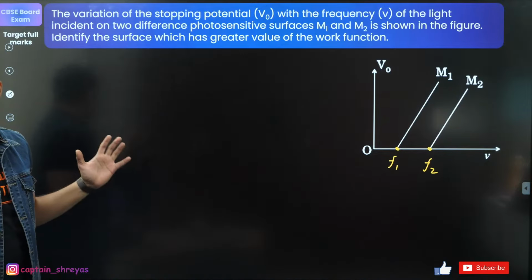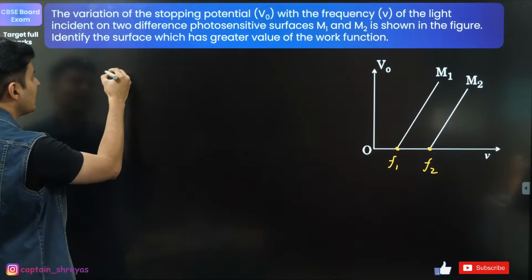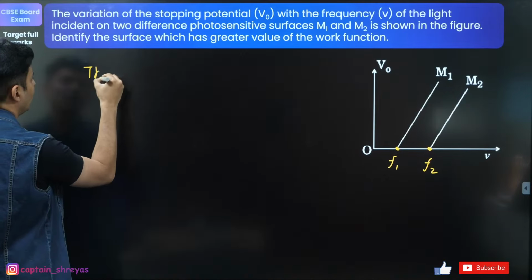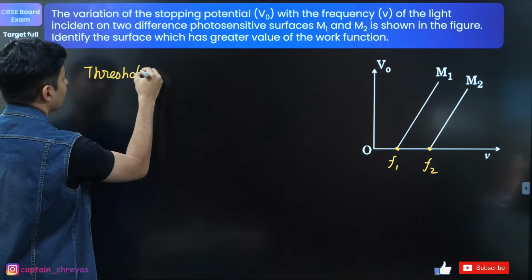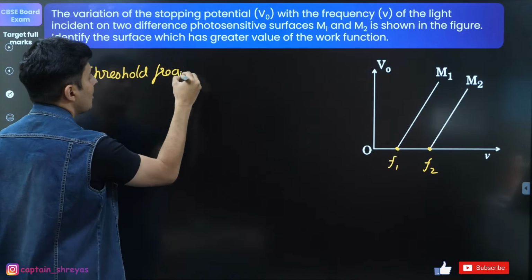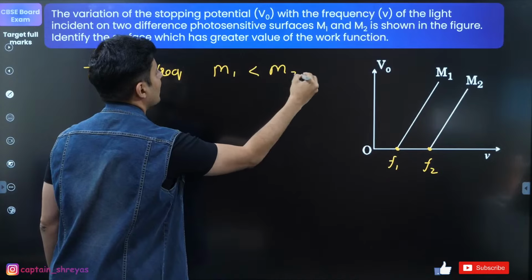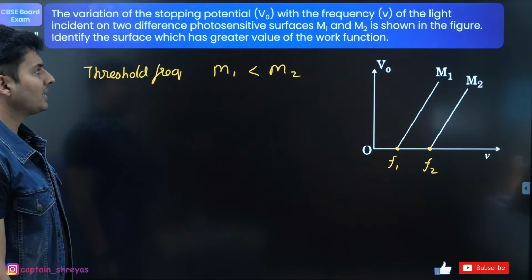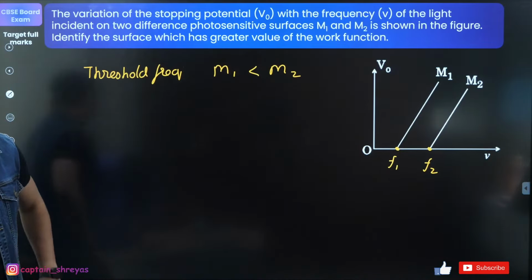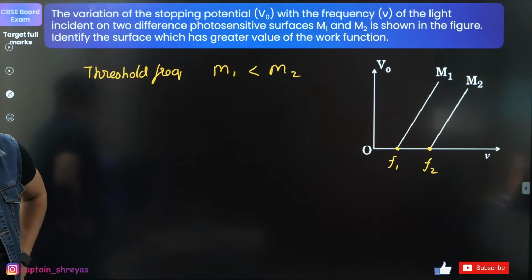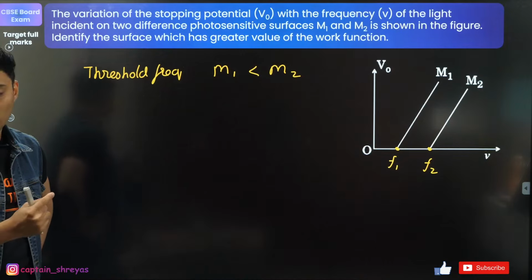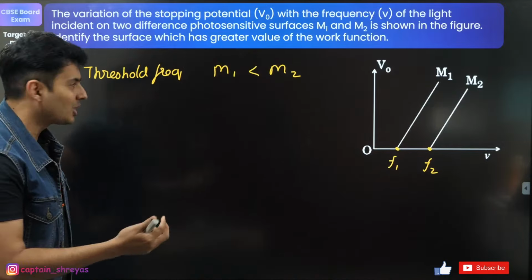So now, can you not see that the threshold frequency for M1 is less than the threshold frequency for M2? So guys, what can you say now? The threshold frequency for M1 is less. So which will have more work function?